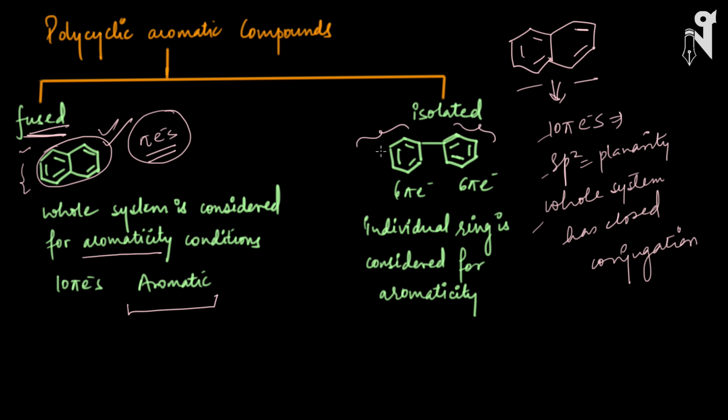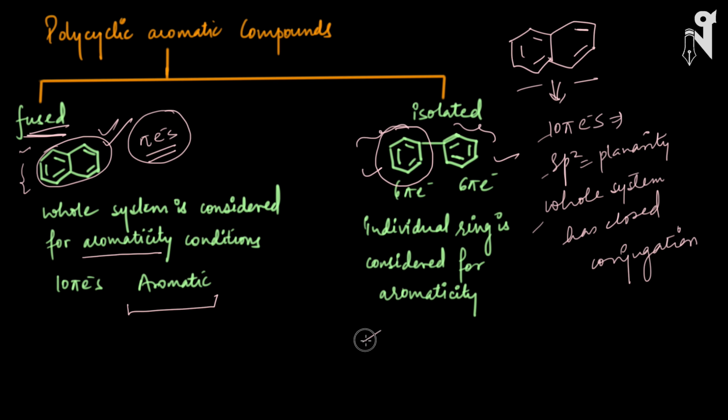Whereas in isolated, individual rings will be checked for aromaticity. Here it's not that the whole system is aromatic. Here individual rings are aromatic. So here I can see two benzene rings have been attached with each other through a bond. If this ring is aromatic, we can't say the whole molecule is aromatic. We'll be talking about individual rings, not the whole system at once. So individual rings will be considered for aromaticity.